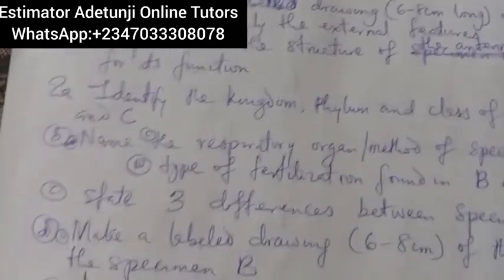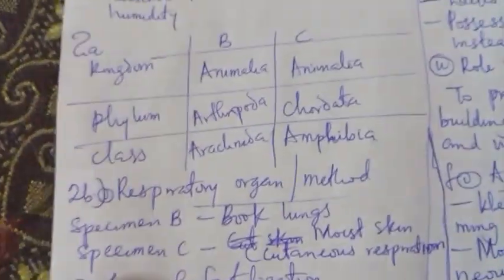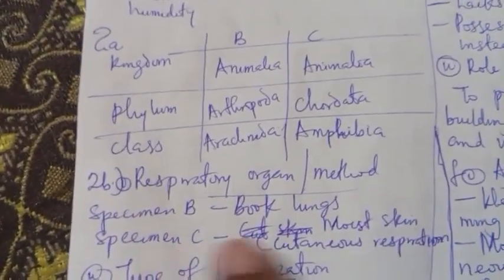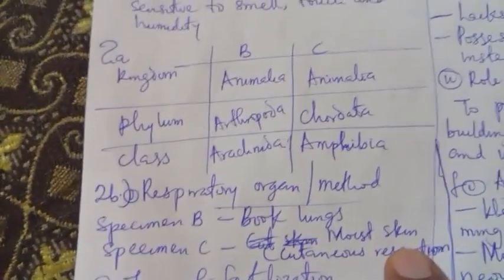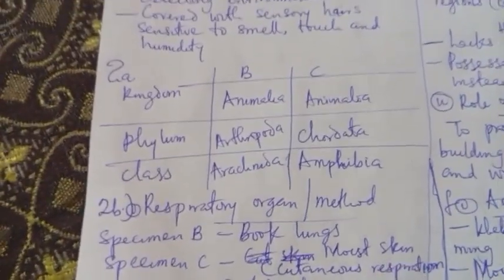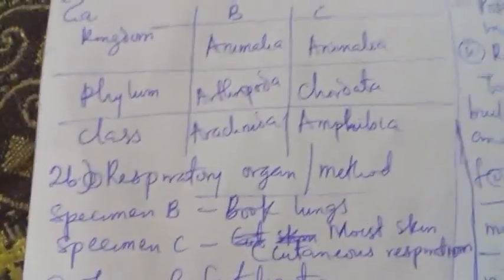In case you want to write, let me give you the comprehensive way you can write it. The respiratory organ or method: specimen B is book lungs, while specimen C is moist skin. The skin of the frog or toad is always moist, and that's where the respiration occurs. So that's why I call it cutaneous respiration. I think we have settled that B1.